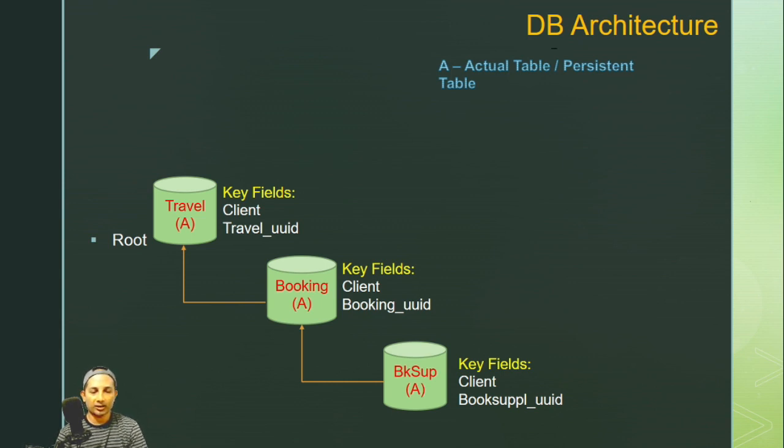So this is the actual table, and you see travel UUID, booking UUID and booking supplement UUID are part of the key field this time. UUID means universal unique identification. As you can anticipate, the moment I'm entering transaction data and haven't clicked on the save button, I want this transaction state to be saved somewhere.